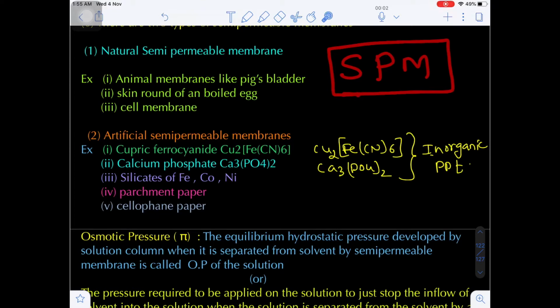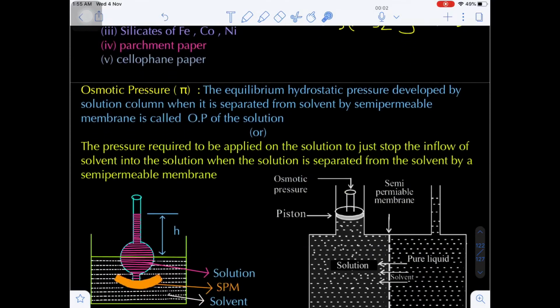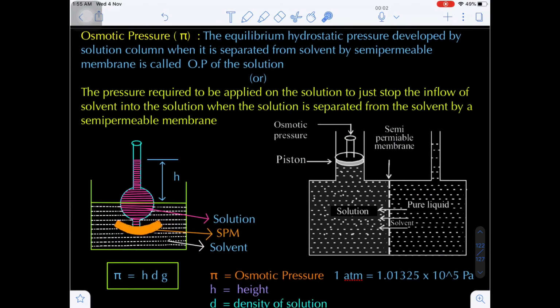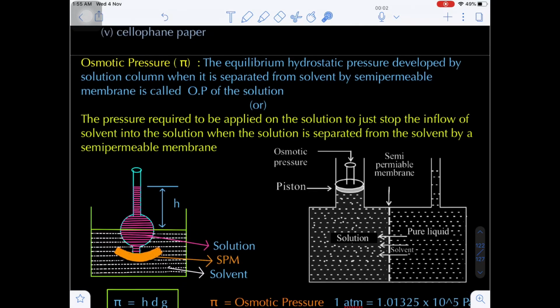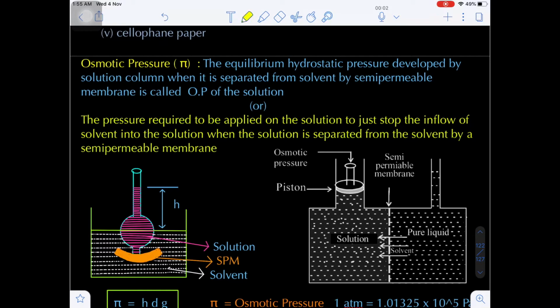There are two types: natural semi-permeable membrane and artificial semi-permeable membrane. Now, what is the definition of osmotic pressure? This osmotic pressure is represented by the symbol pi.